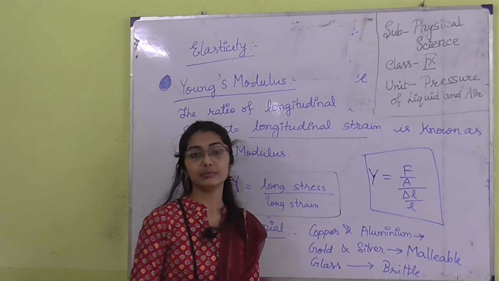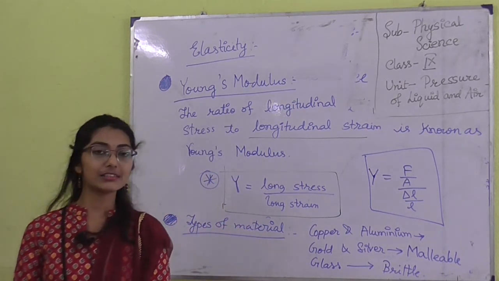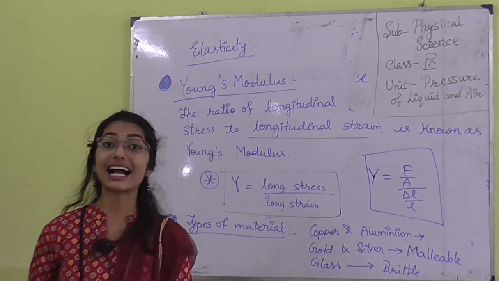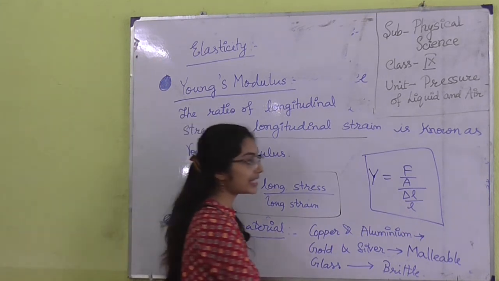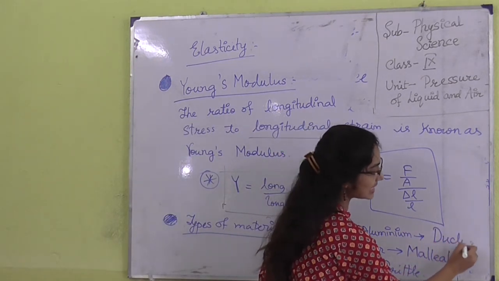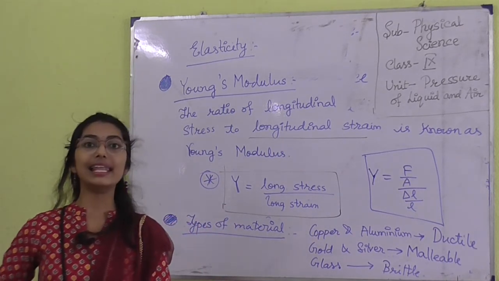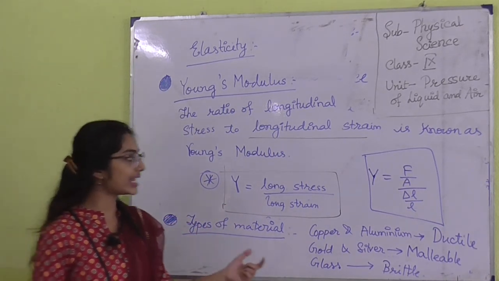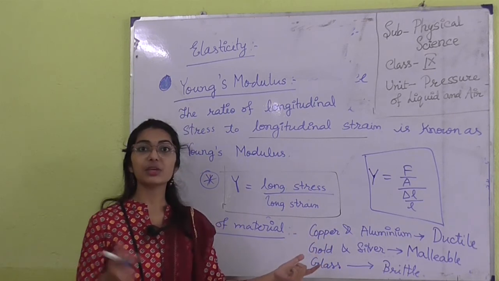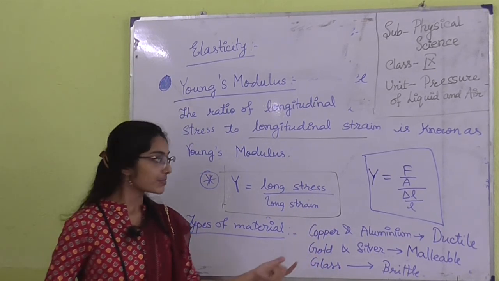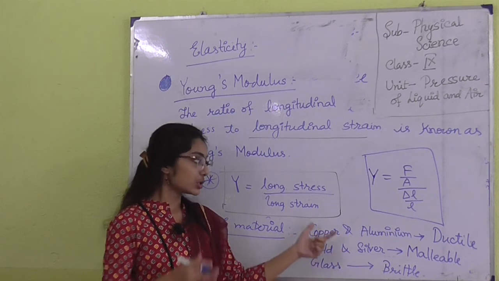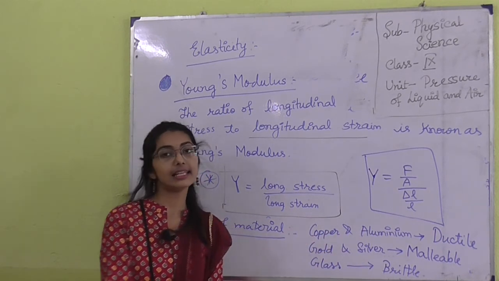Copper and aluminium, silver, these materials are ductile types of materials. Ductile means the materials which can expand very well. That's why we use copper wires in our house, and aluminium sheets. So these types of materials are ductile in nature.